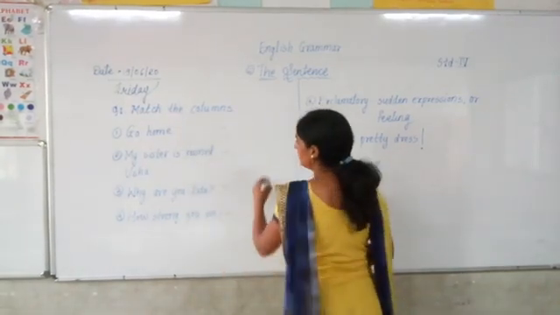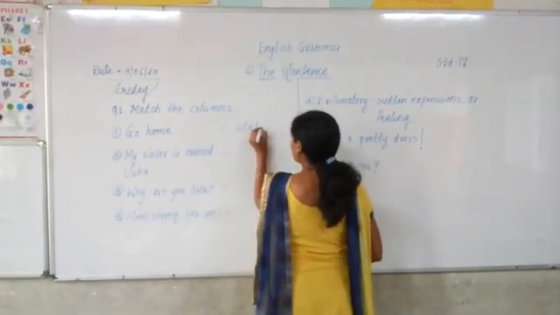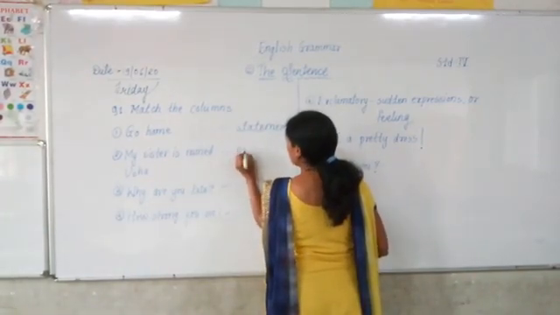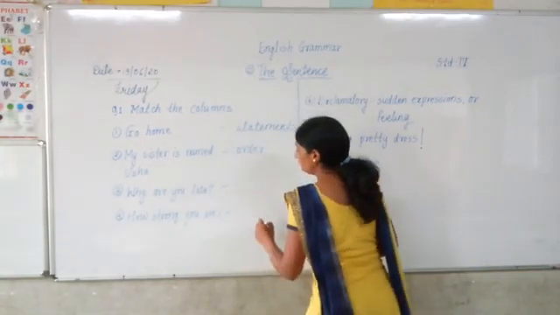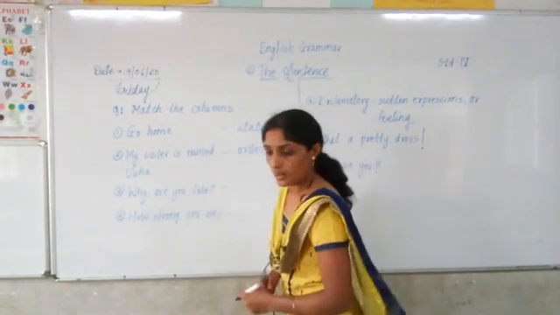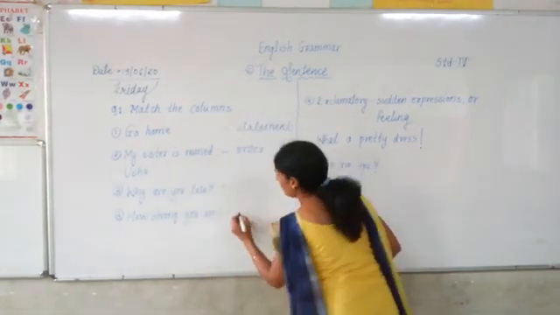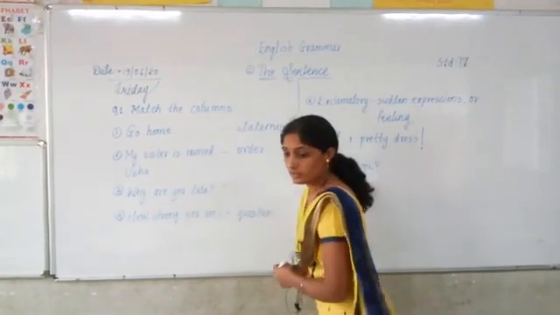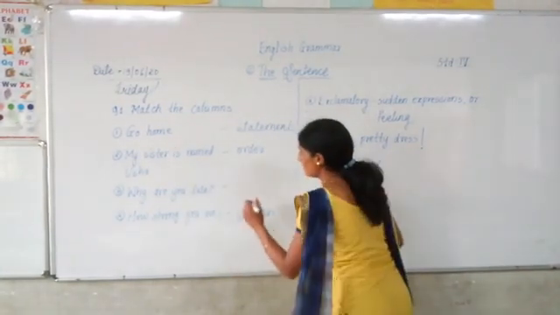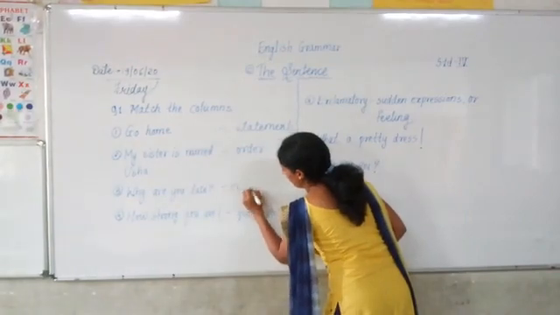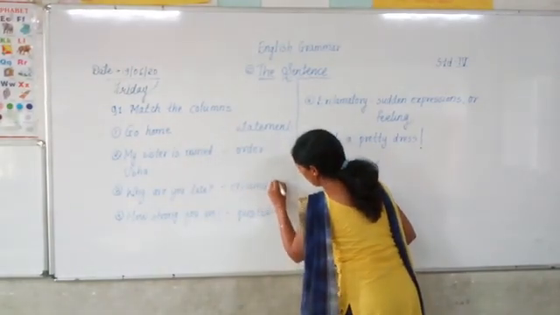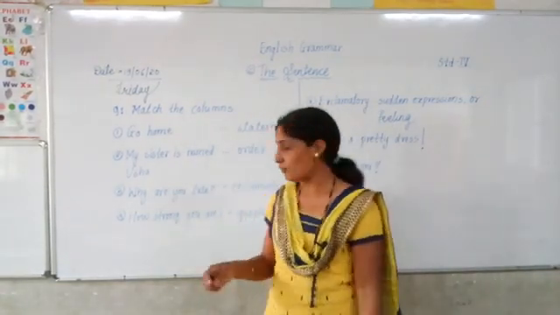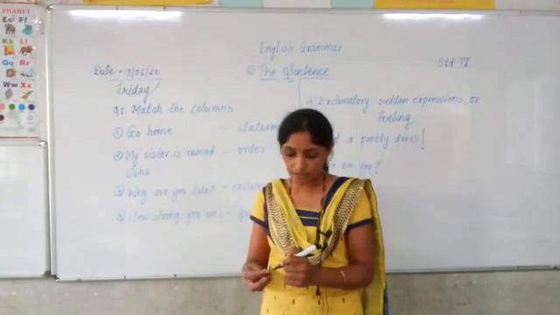Let us start with statement, order, question, and one is exclamation. Now in your book, I will send you a photo of that question number 1. In that 6 are there, but at present I am taking only 4 because the 5th and 6th will not fit over here.